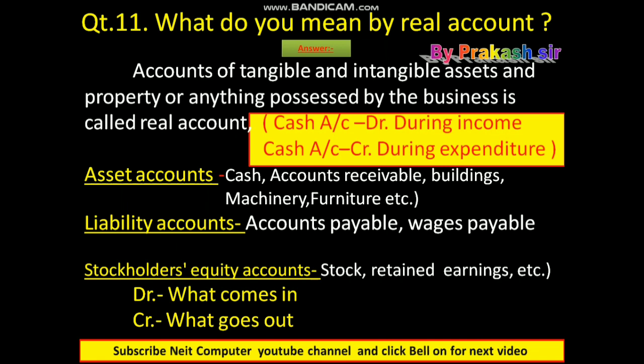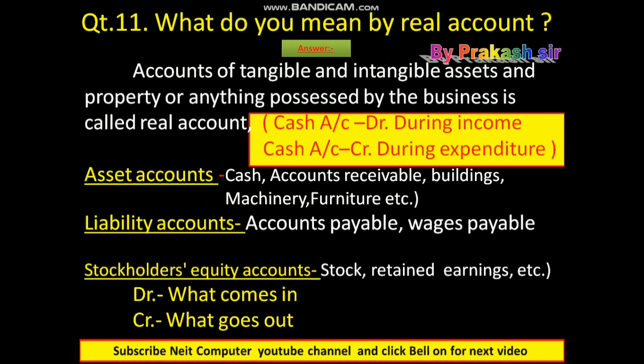Examples of liability accounts are accounts payable and wages payable. Stockholders equity accounts are stock, retained earnings, etc. So we conclude, according to the system of a real account, debit what comes in and credit what goes out. Whenever cash is coming to the cash account, at that time cash becomes a debit.